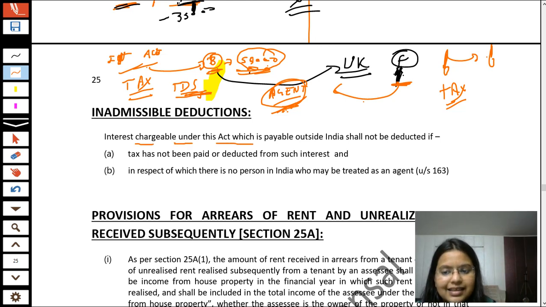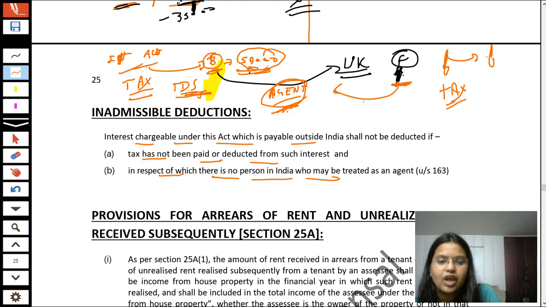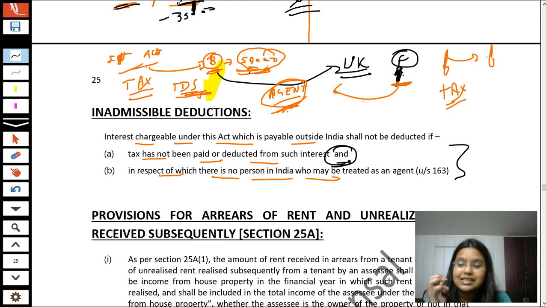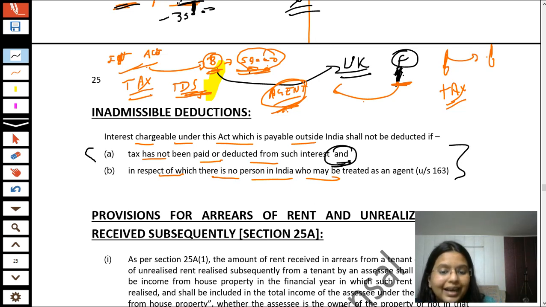Interest chargeable under this act which is payable outside India shall not be deducted. It will not be admissible if TDS has not been paid, if tax has not been paid or deducted from such interest, and in respect of which there is no person in India who may be treated as an agent. Now, students, here it is 'and', and 'and' means these are collective conditions. These conditions are to be fulfilled aggregately. Okay, cumulative conditions are there.